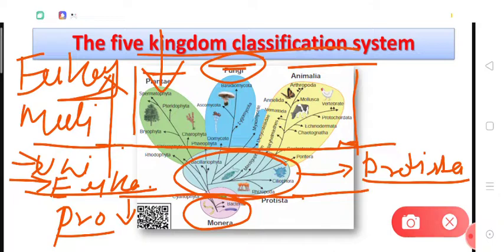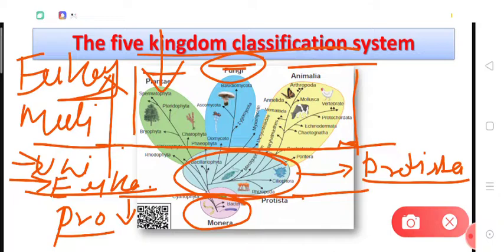Because of this, the mode of nutrition is called saprotrophic or absorptive, right? Saprotrophic means the organism obtains food from dead and decaying organic material. Absorptive means it is actually absorbing the food from dead and decaying organic material. So that's why it is called both the saprotrophic mode of nutrition or absorptive mode of nutrition.